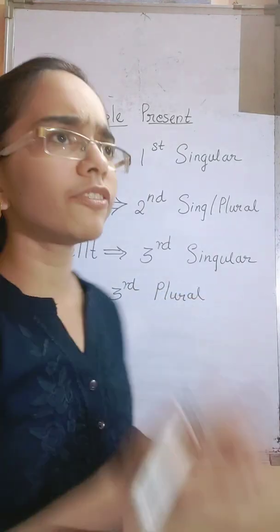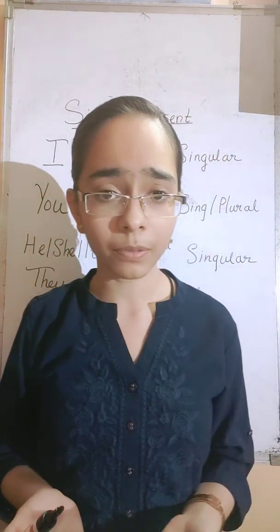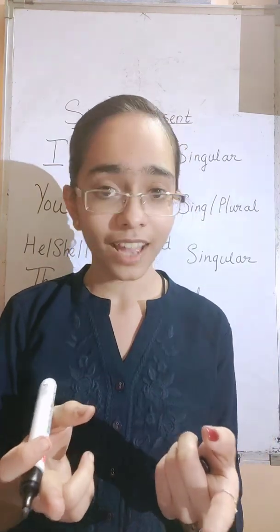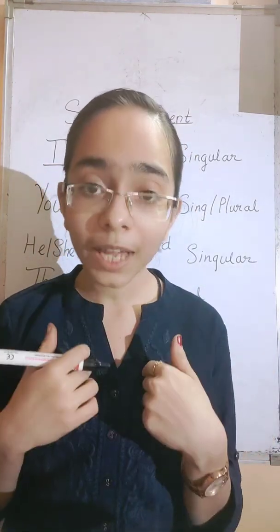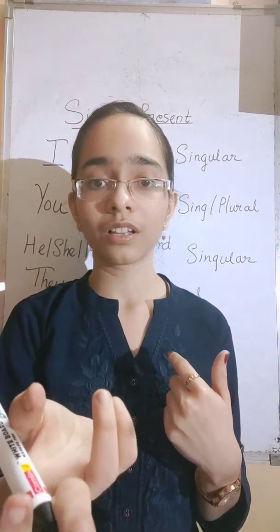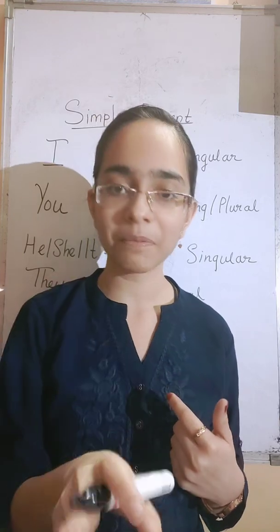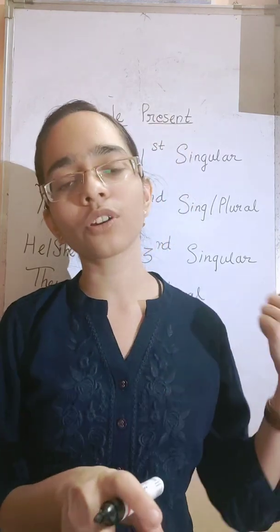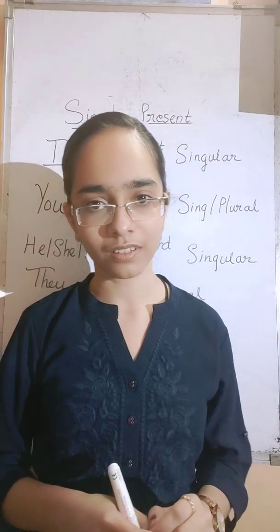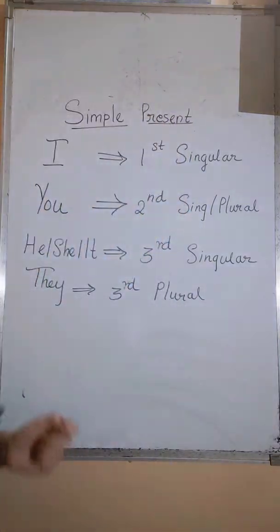So what do you mean by first person, second person, and third person? I am talking to you, so I becomes the first person, and you become the second person. And when I am talking about someone else, then he or she becomes the third person. Got it?